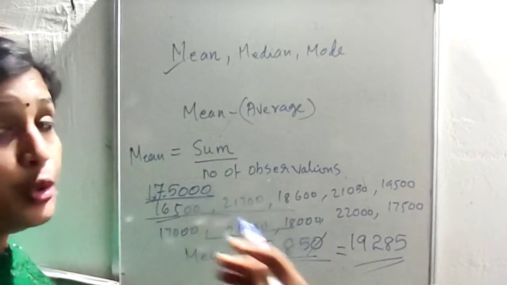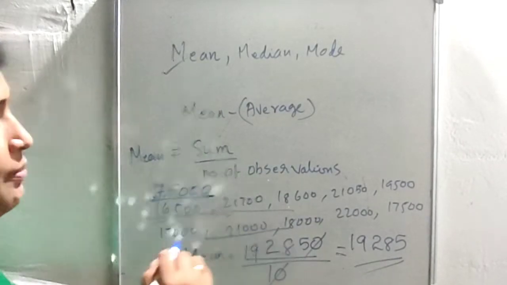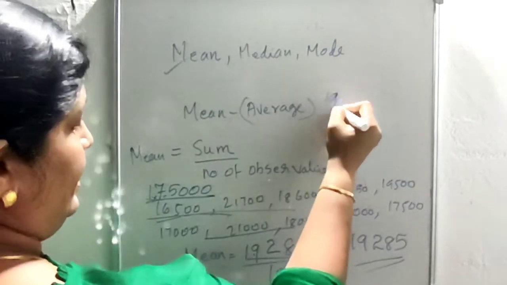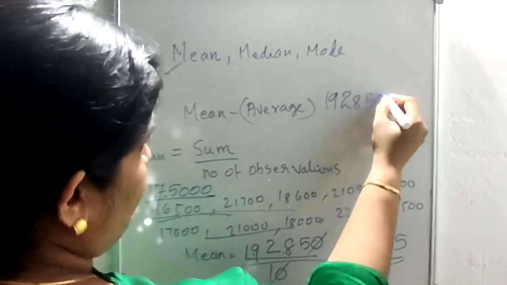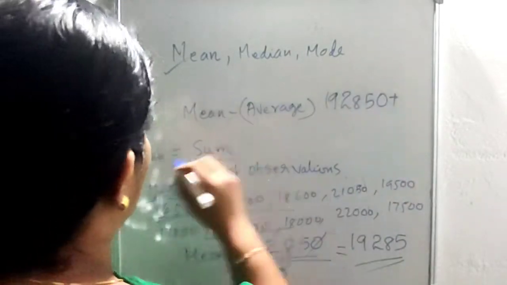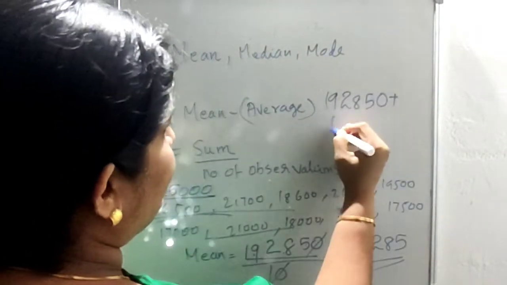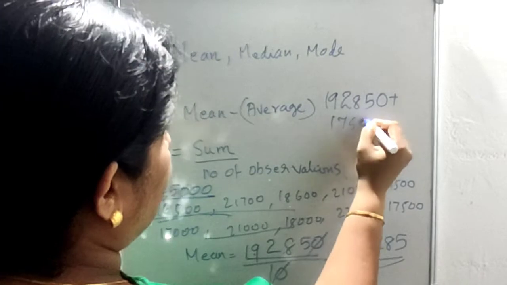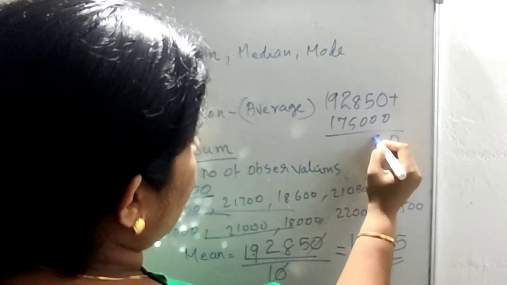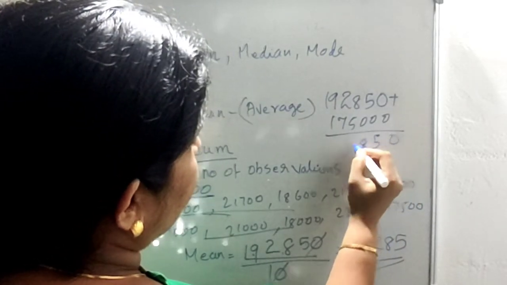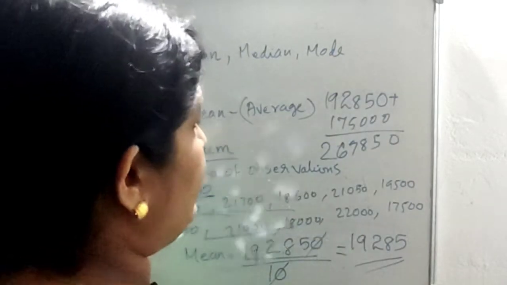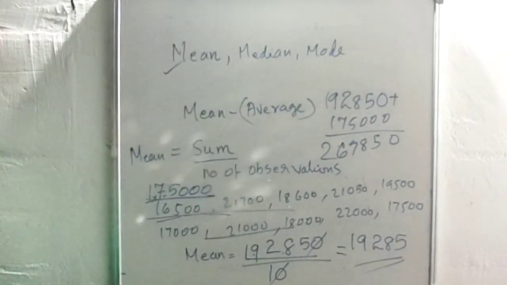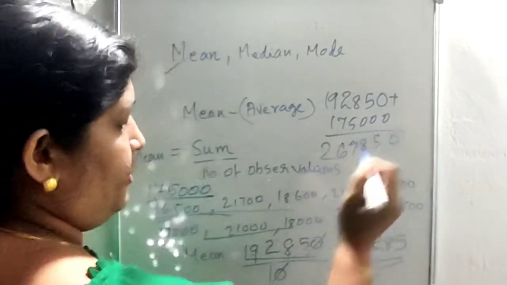So what is the new sum? Yes, new sum is equal to 1,92,850 plus 1,75,000. So that is equal to 2,67,850.